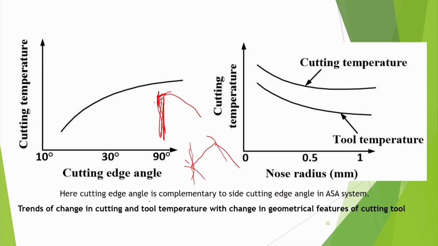But you remember that cutting edge angle is complementary to side cutting edge angle, that means cutting edge angle is 90 minus side cutting edge angle. Similarly nose radius, if the nose radius increases, naturally the cutting temperature may reduce, but if there are other effects it may increase also, but tool temperature will surely decrease because of the more area. Okay, so nose radius also has that effect. So these are the trends with the geometric features.